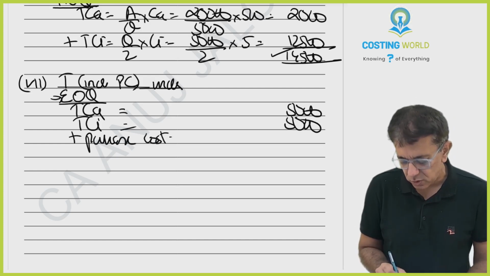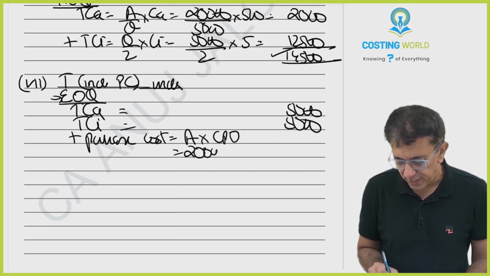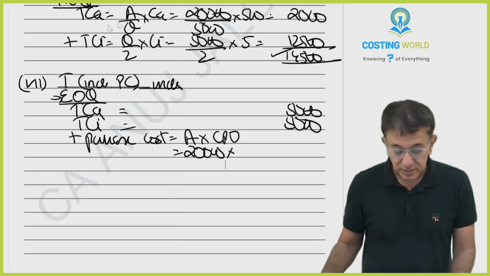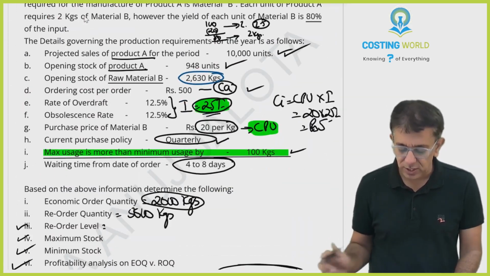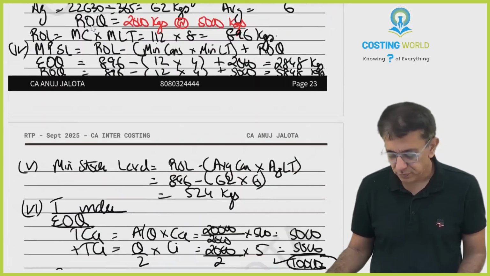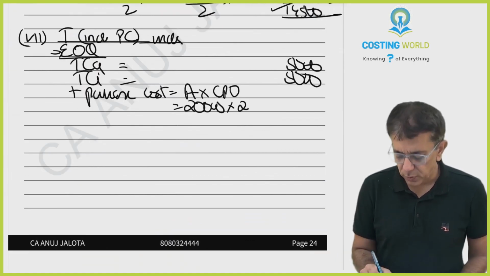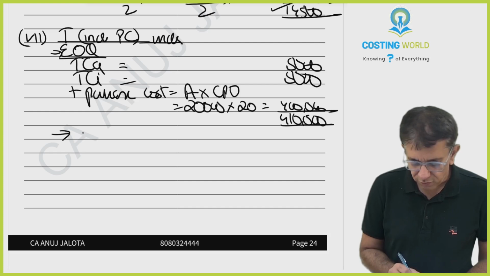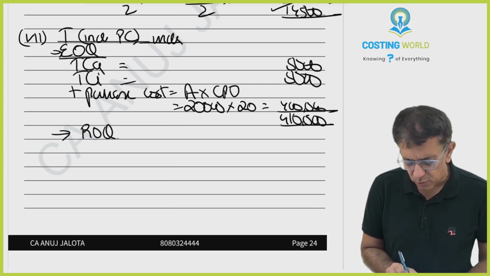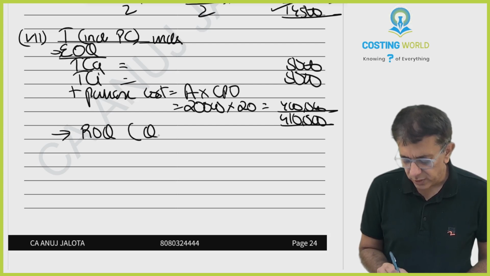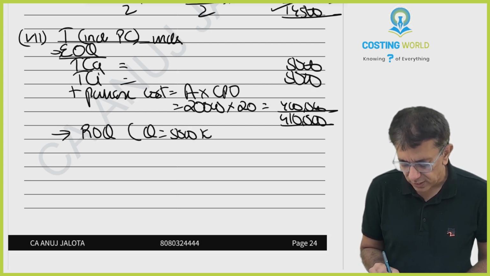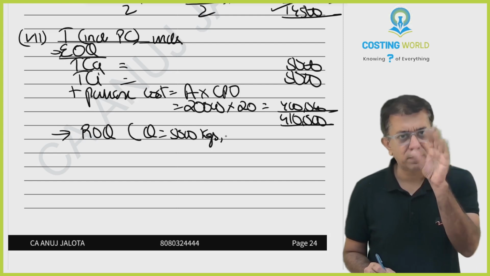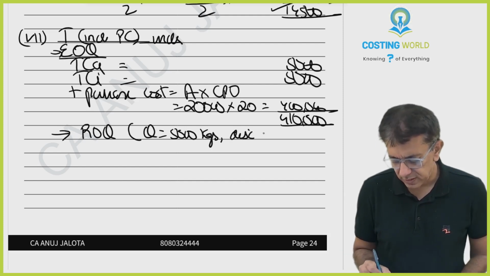So add purchase cost. Purchase cost for the entire year is nothing but A into CPU. You purchase 20,000 units in the entire year. CPU that supplier will be charging you is nothing but 20 bucks. So therefore, 20,000 into 20 will be giving you 4 lakhs. Total cost will be 4,10,000. But if you go for quarterly, I'll call that ROQ. Over there, you're going to be purchasing 5,000 kgs at one time. That guy will be giving you 5% discount. So therefore, discount that is there is 5%.